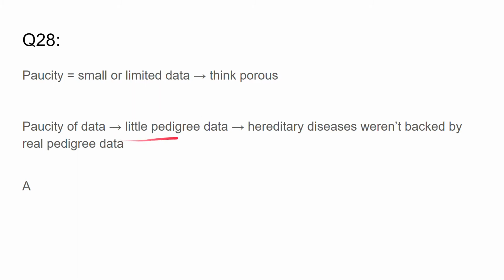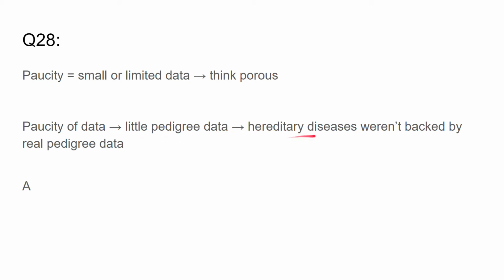However, despite the fact that we have little pedigree data, there were all these diseases that were still being considered hereditary, even though we don't have the pedigree data to back it up. If you just think logically, in the 18th and 19th century, we're not doing genetic testing. We don't even know what DNA is. How are people figuring out things are hereditary? Family history, yes, I know that sort of stuff existed, but we're not talking about genetic sequencing at this stage. However, we're still calling diseases hereditary.